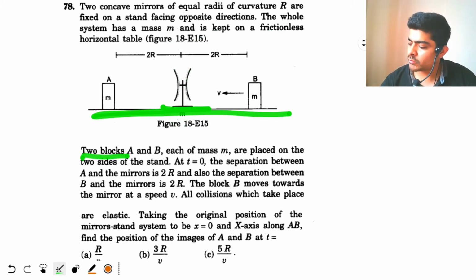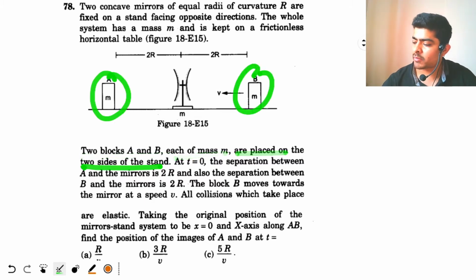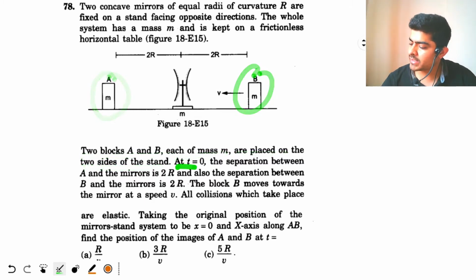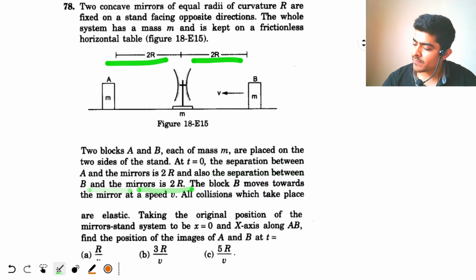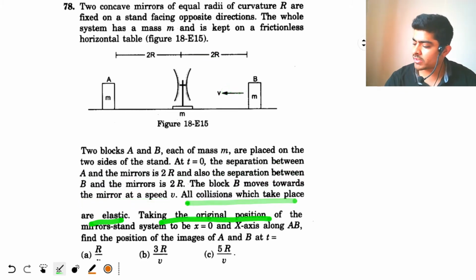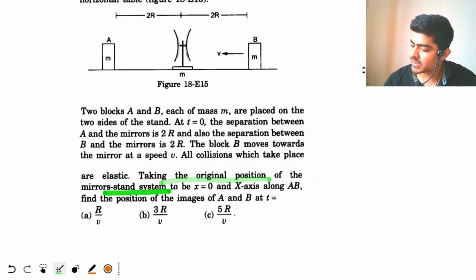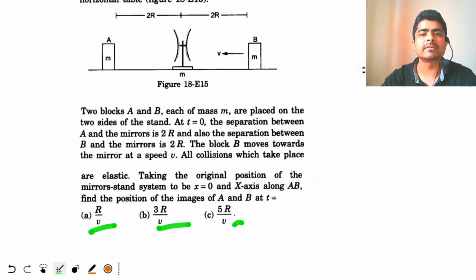Two blocks A and B, each of mass m, are placed on the two sides of the stand. Here we have block A, block B. They also have mass m. At t equal to 0, the separation between A and mirrors is 2r, and separation between B and the mirrors is also 2r. So this is 2r, this is 2r. The block B moves towards the mirror at a speed v. All collisions which take place are elastic. Taking the original position of the mirror's stand system to be x equal to 0, and x-axis along AB, find the position of the image of A and B at the times given.